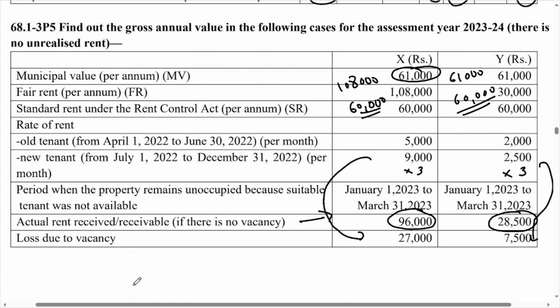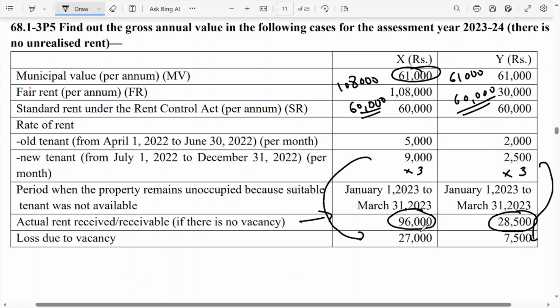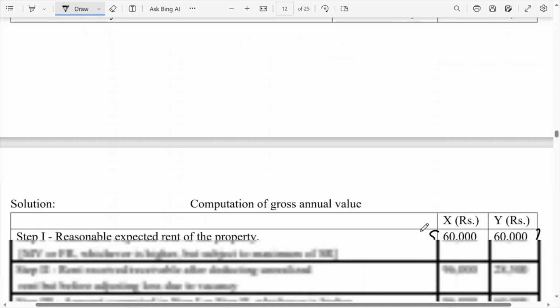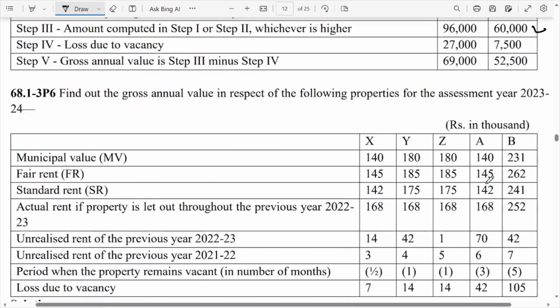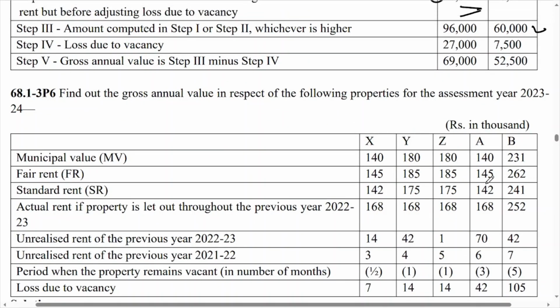So in this way you can also find out loss due to vacancy if it is not given in the example. So now what is the answer for gross annual value? 69,000 and 52,500.